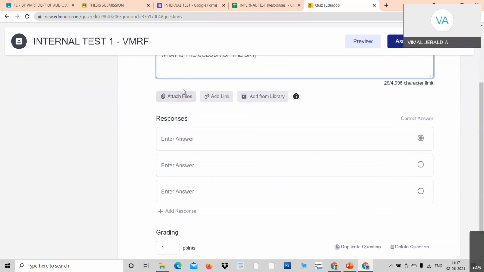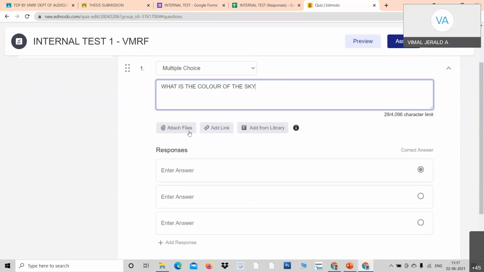See here, I can even attach a file. I can even attach a photograph. Even in the response, I can attach photographs. Some of you may teach mathematics. You can even attach pictures. You can ask them to see here. There's also an option to attach. You can also add any file here. You can add a picture from there. You can ask questions. And the answer, for example, blue.